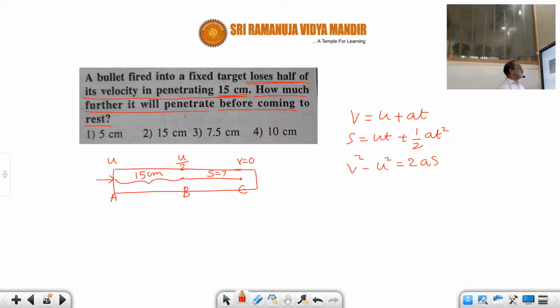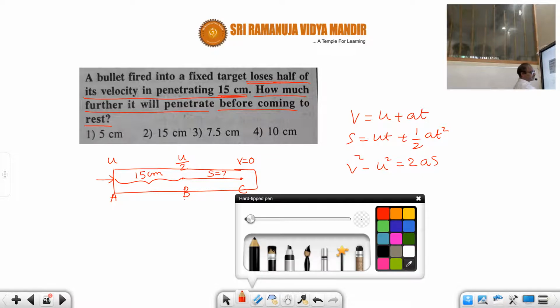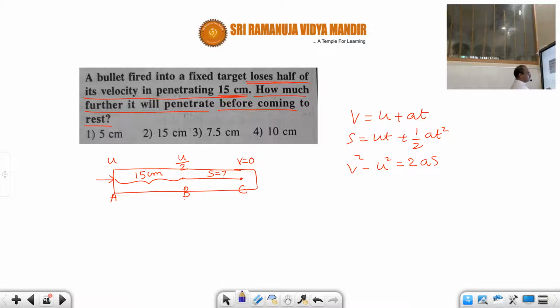The reason is that the initial velocity is there, the final velocity is there: at point B the velocity is known, and at point C the velocity equals 0. Therefore we apply this relation. First we apply v square minus u square equals 2as for the path A to B, where A is the initial point and B is the final point.